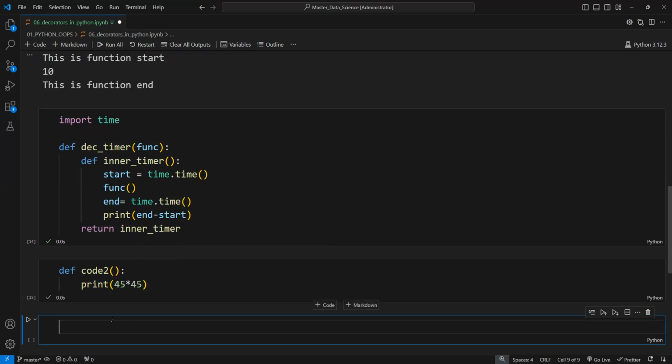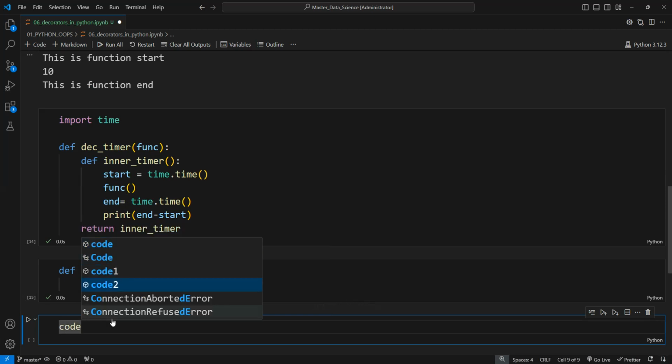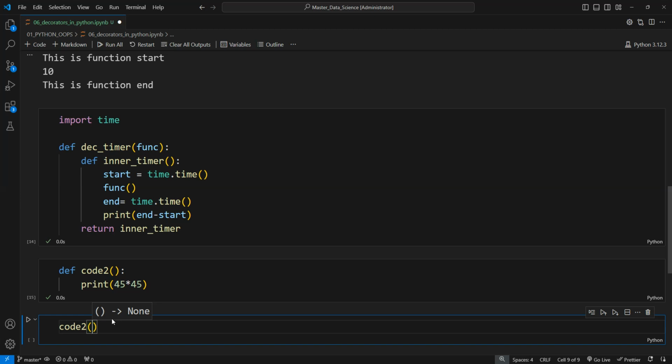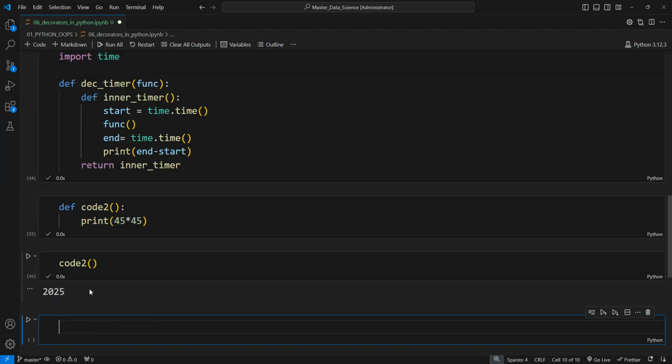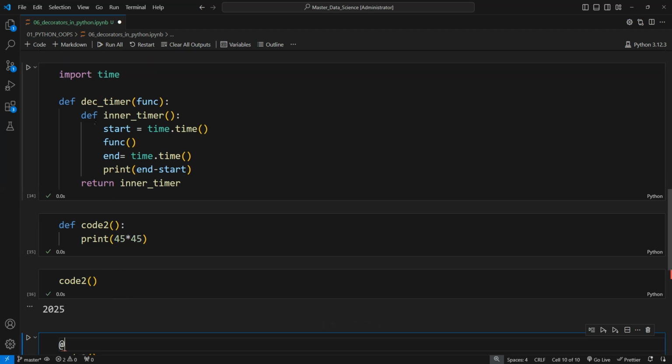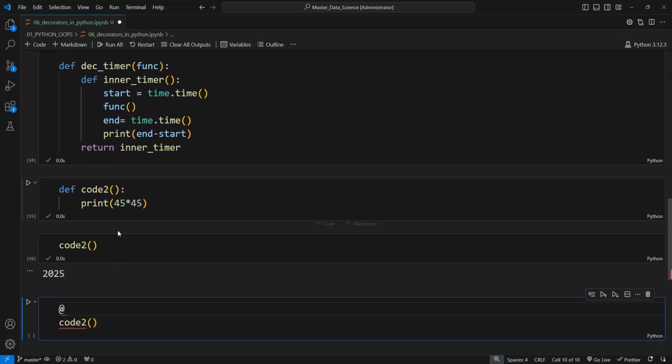Now if we run it, we are going to get a simple output, because we are just using the print statement here, we have not decorated our function, so we are getting our output. So how can we decorate our function? We have to call our function as we had called earlier, and above our function we are going to use the at-the-rate symbol, and then we have to call our decorator. So this is our function decorator, decorator_timer.